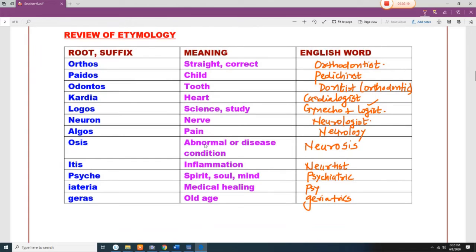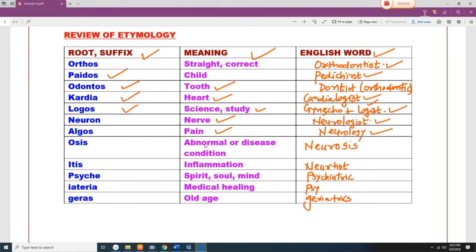Now here is a root, here is a meaning and here is a word. Orthos means straight or correct, so you can say orthodontist or orthopedic. Pedos means child, and it gives pediatrist. Odontos means tooth, so dentist or orthodontic. Cardia means heart, so cardiologist. Logos means science. Gyne means woman, so gynecologist means women's doctor. Neuron means nerve, so neurologist. Algos means pain, so neuralgia means pain related to the nerve.